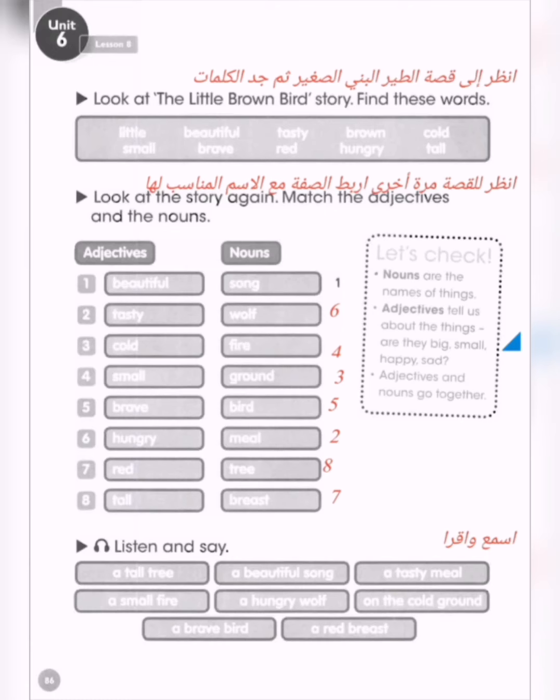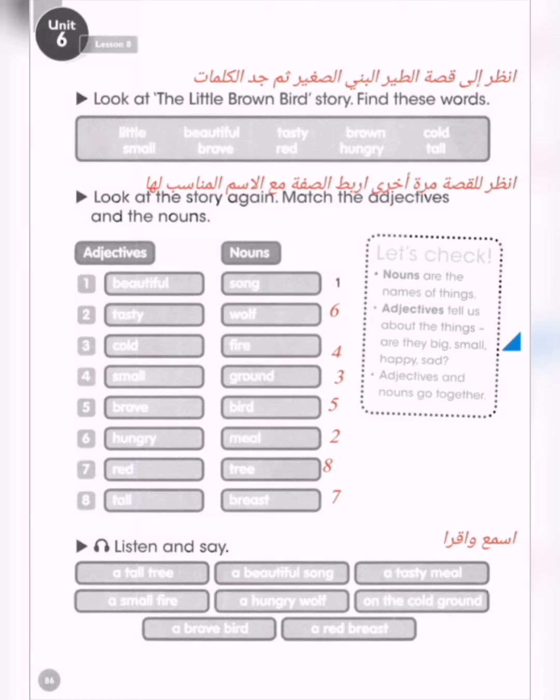Beautiful song. أغنية جميلة. Number 2, tasty meal. وجبة لذيذة. So tasty is an adjective, but meal is a noun. Number 3, cold ground. أرض باردة. So number 4, small fire. نار صغيرة أو قليلة. Number 5, brave bird. طير شجاع. Number 6, hungry wolf. ذئب جائع. Hungry is an adjective and wolf, ذئب, is a noun, اسم.